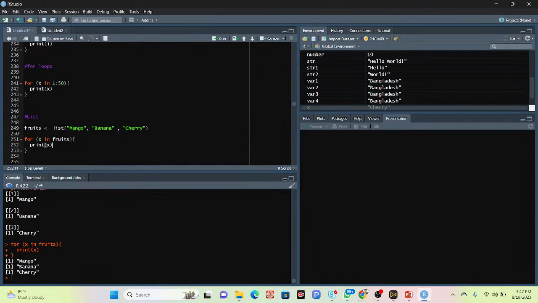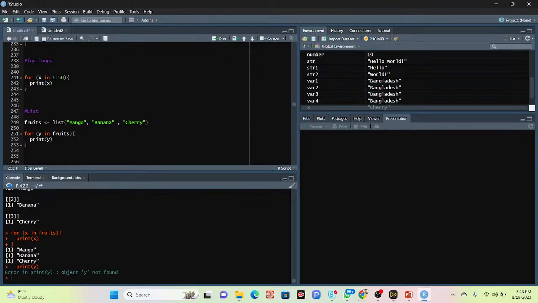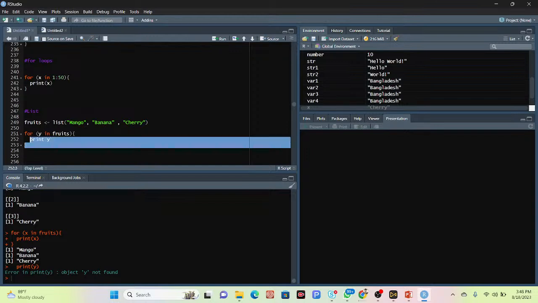Okay, so x is another variable name. If you want, you can use here the y. Anything you can use. Suppose y in fruits, and print the y and click the run. I can get the same result, but okay, just a minute. Okay, I check it again.